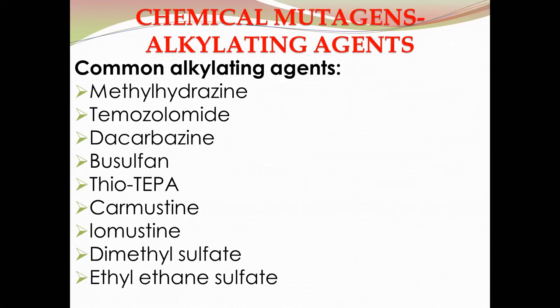The common alkylating agents are methyl hydrazine, temozolomide, dacarbazine, busulfan, thiotepa, carmustine, lomustine, dimethyl sulfate, and ethyl ethane sulfonate. These chemicals are the alkylating agents. They can add an alkyl group to the DNA molecule, and thus the structure of DNA is damaged and modified, and it can cause different abnormalities in the organism.